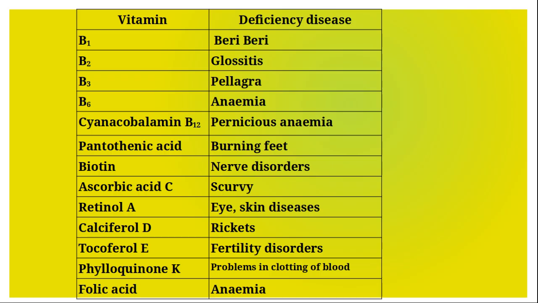Vitamin B1 deficiency causes beriberi, vitamin B2 glossitis, B3 pellagra, B6 anemia, B12 pernicious anemia, pantothenic acid burning feet, biotin nerve disorders, ascorbic acid scurvy, retinol eye and skin diseases, calciferol rickets, tocopherol fertility disorders, phylloquinone (vitamin K) problems in clotting of blood, and folic acid anemia.